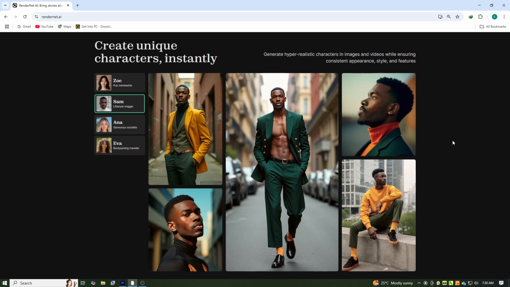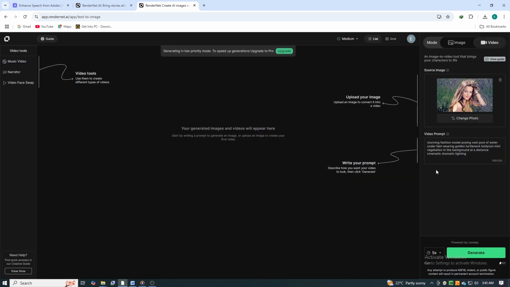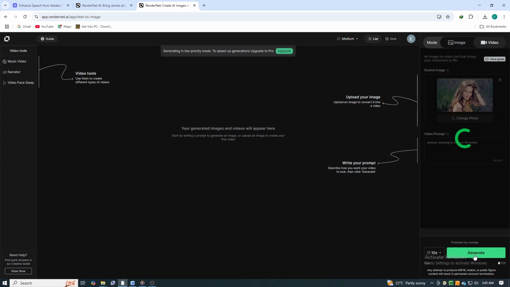This is where RenderNet's Video Anyone feature comes into play. It breathes life into your AI characters. You can input text prompts, directing the AI to generate dynamic video sequences. Want your character walking in the rain, holding an umbrella, or maybe posing at a product launch? RenderNet transforms static images into fluid, engaging videos.